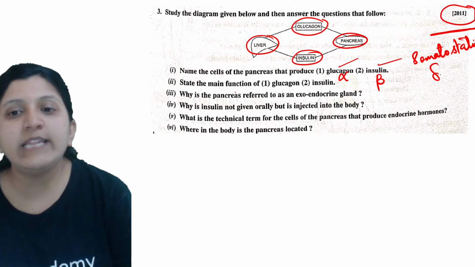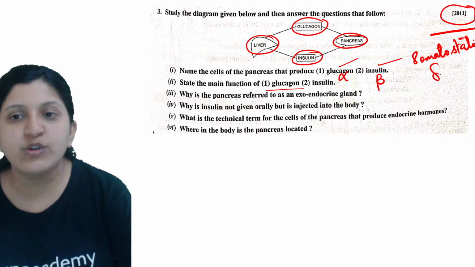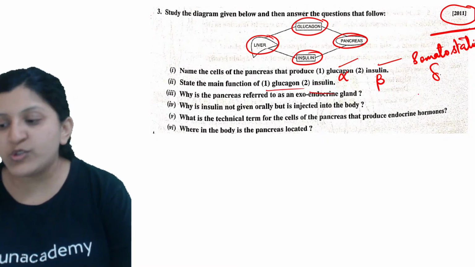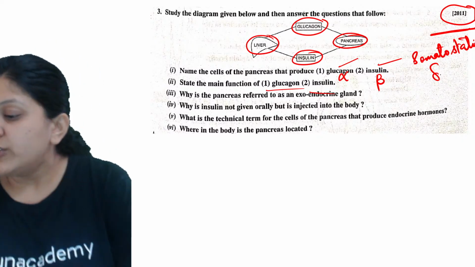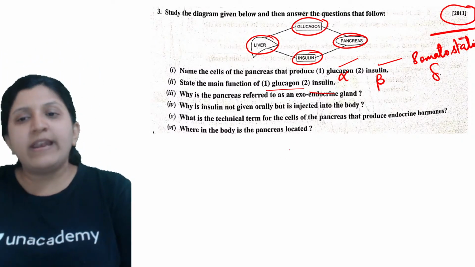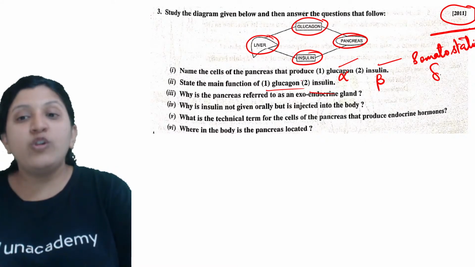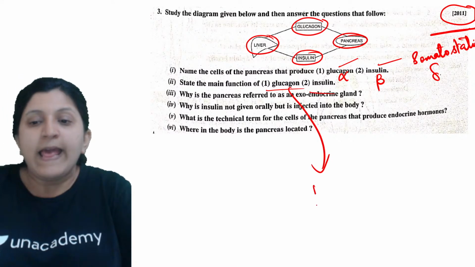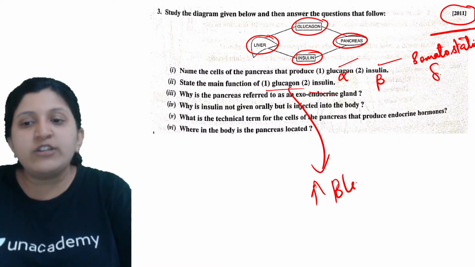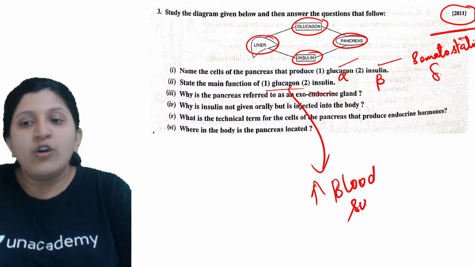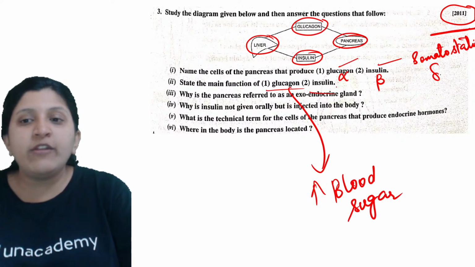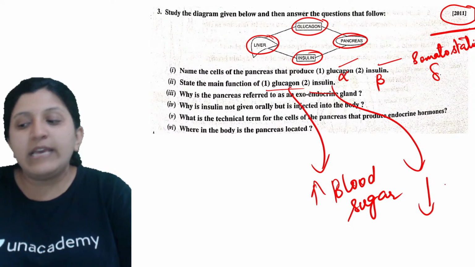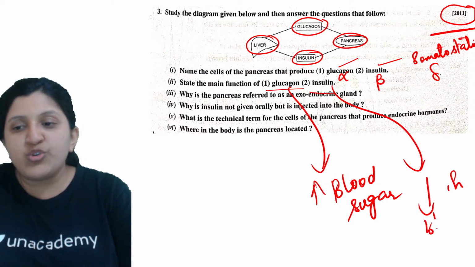Now state the main function of one, glucagon, and two, insulin. Glucagon raises blood sugar level. Increase in the blood sugar is done by glucagon. Insulin will make sure there is a decrease in blood sugar level.